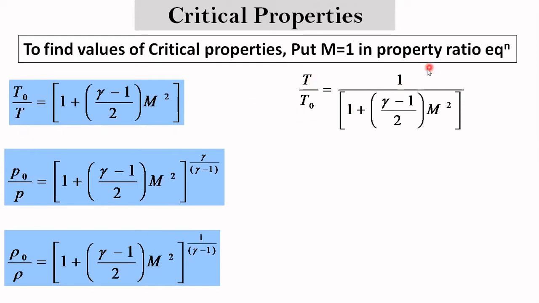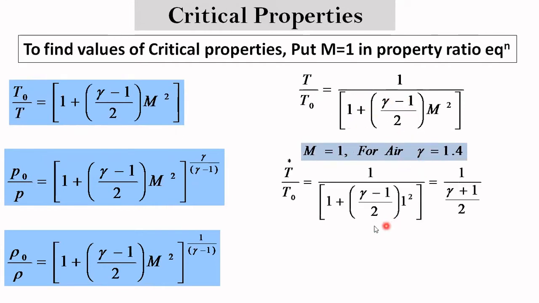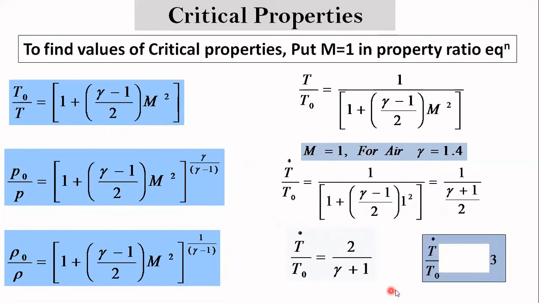So T by T0 equals 1 upon the whole term 1 plus (gamma minus 1) by 2 M squared. If you put Mach number equal to 1, the denominator becomes 2 plus gamma minus 1 over 2, so you will get gamma plus 1 by 2. So T star by T0 equals 2 upon gamma plus 1. If you put gamma equal to 1.4, you will get the value 0.833. This is the critical temperature ratio, critical temperature to stagnation temperature.